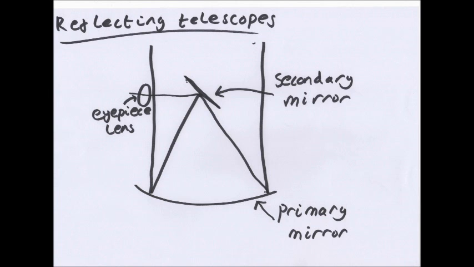Reflecting telescope. Now, this usually happens when light hits an object. Some of it will refract, but some can be reflected. It will bounce back off. Now, if you look here, the 2 straight lines are light coming down onto the primary mirror. The mirror then reflects it. As you can see, it's curved, so it reflects it inwards till it meets a point, and that's the secondary mirror, which bounces it off to the eyepiece.